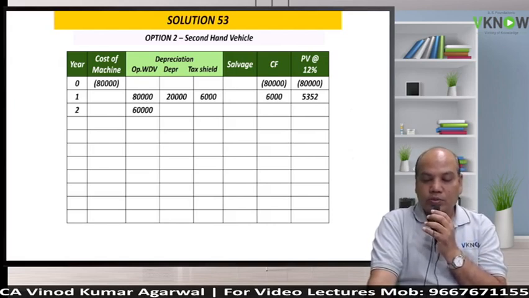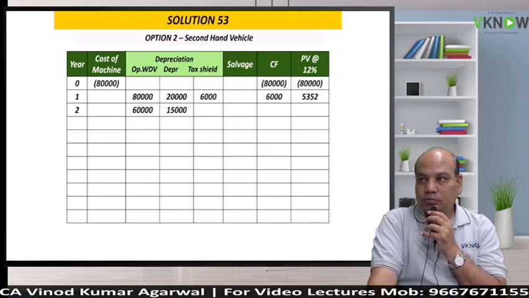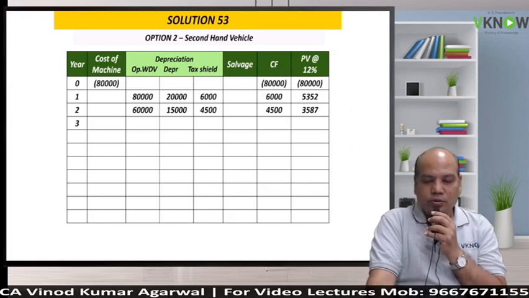Year 2 opening balance 60,000 into 0.25, 15,000 into 0.3, into second year factor given in the book, 0.797, 3587. Okay, no problem.